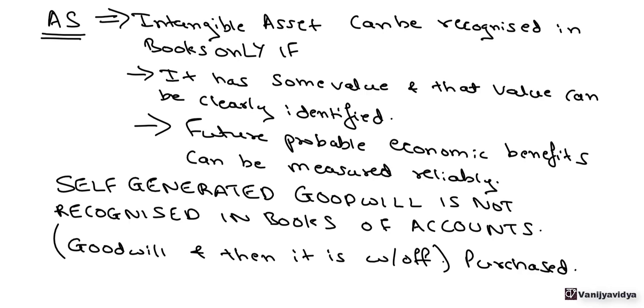So as per accounting standard, self-generated goodwill cannot be recognized in the books of account, since we cannot clearly identify what is the value of the goodwill and the future economic benefits that can be received only because of the goodwill cannot be measured reliably. So, because of these two conditions, this intangible asset, that is self-generated goodwill, is not recognized in the books of account. But if the goodwill is purchased, then it is recognized in the books and then it is written off systematically.